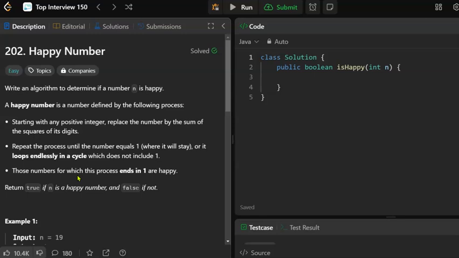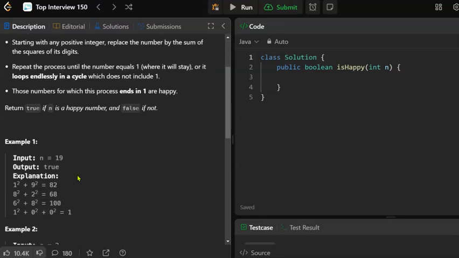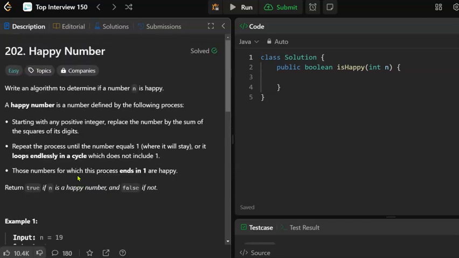So there's multiple ways to solve this depending on how much you know about number theory. I don't really know that much. I know that, for example, single digit numbers, only 1 and 7 are happy numbers. So if you got to a single digit number that was not 1 or 7, that is not a happy number. It's not going to turn out to be a happy number.